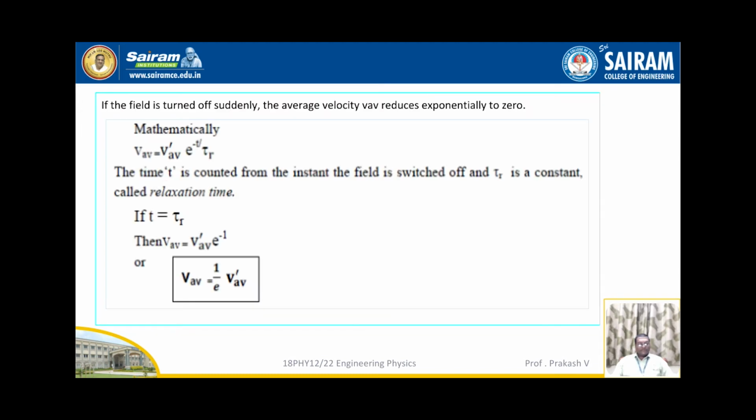If the field is turned off suddenly, the average velocity V_av reduces exponentially to 0. That is already shown in the graph. So mathematically we can write V_av is equal to V_av dash into e to the power of minus t by tau r, where t is counted from the instant the field is switched off and tau r is a constant called relaxation time. Suppose if t is equal to tau r, then V_av is equal to V_av dash into e to the power of minus 1, or finally we can write V_av is equal to 1 by e times V_av dash. So this is the expression for average velocity.